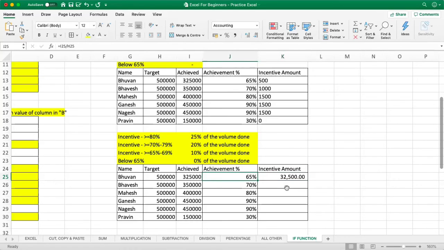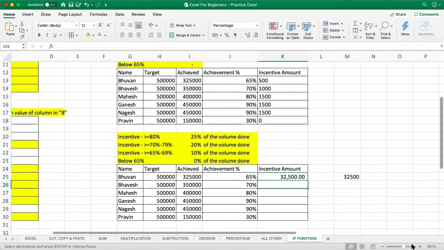So this particular person has got 32,500. Why? Because he has achieved between 65% and 69%, so he should get 10% of whatever he has achieved. Let's check. Here, 10% of what he has achieved is 32,500. So great, our formula is working correctly. Now let's check for the other people also.